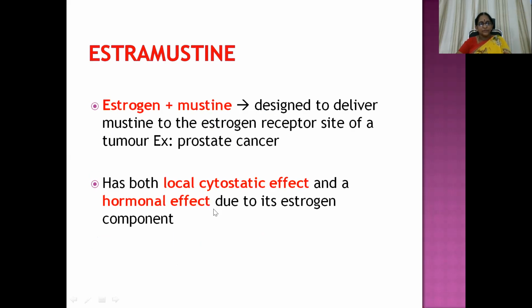Then estramustine, estrogen plus mustine, designed to deliver mustine to the estrogen receptor site of a tumor. Example, specifically in case of prostate cancer. It has both a local cytostatic effect and a hormonal effect due to its estrogen component. So estrogen is clubbed to the mustine molecule here.